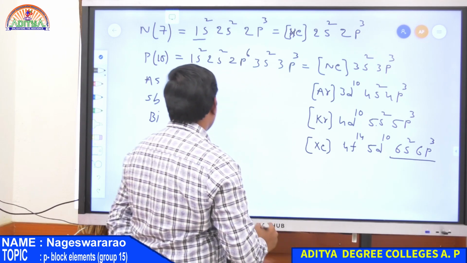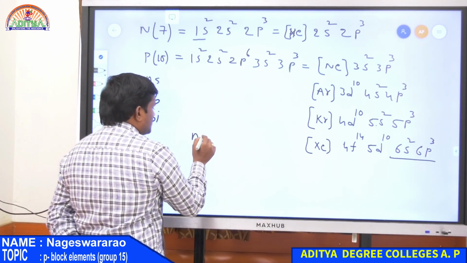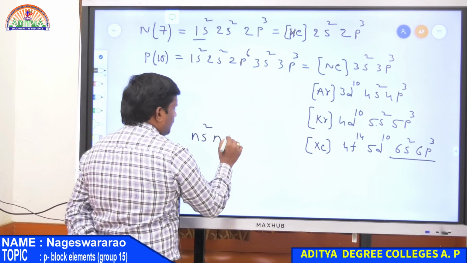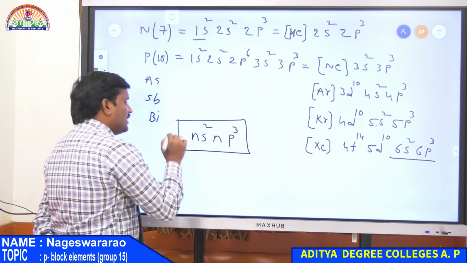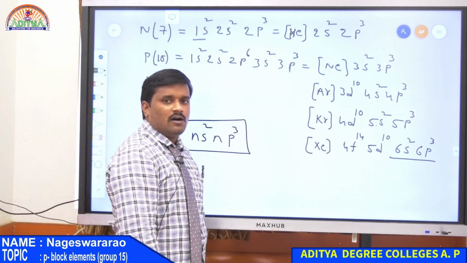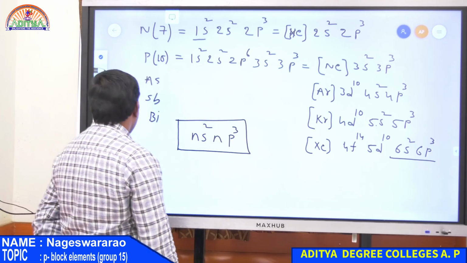Therefore the general electronic configuration of all these elements is ns2 np3. So this is the general electronic configuration of nitrogen family or 15th group element.